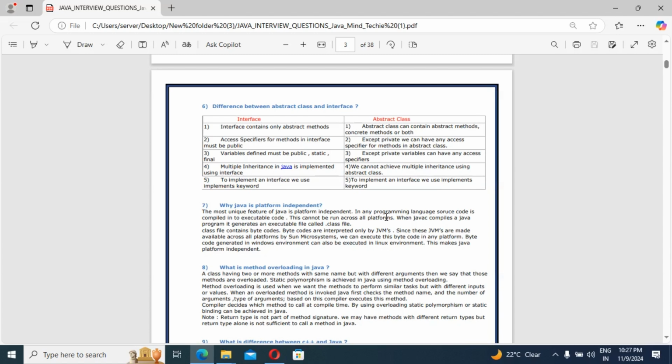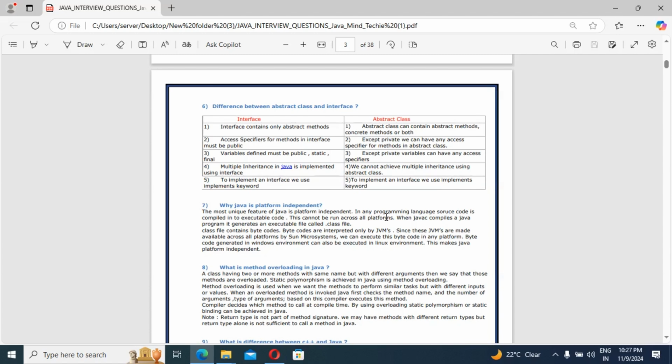Last difference: to implement an interface we use the implements keyword, which we know very well. But in abstract class, I made a mistake here again. To implement an abstract class, we should not use the implements keyword.